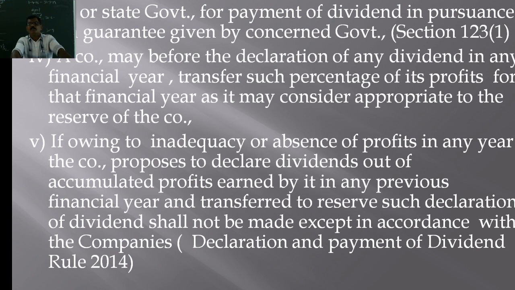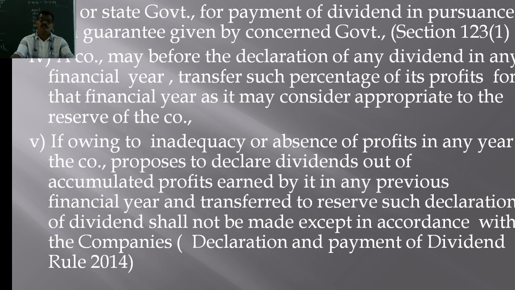So, the Companies (Declaration and Payment of Dividend) Rules 2014 lay down certain rules for the purpose of declaration of dividends out of the previous year's profit and also out of the uncommitted reserves. Such rules should be followed. As per those rules only, a company can pay dividend out of the previous year's profit. So it is considered here that a company can also declare dividend out of the previous year's profit.